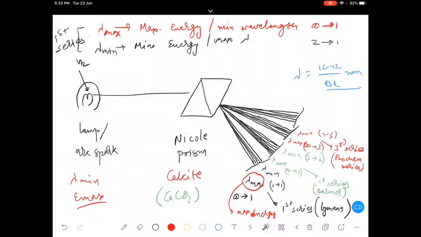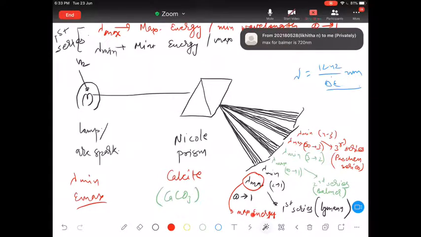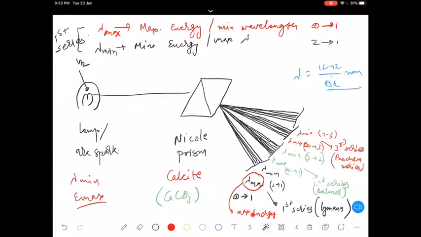Yes, lambda max you were getting as 121 nanometer. Lambda minimum you are getting as maximum for Balmer is 720 nanometer.